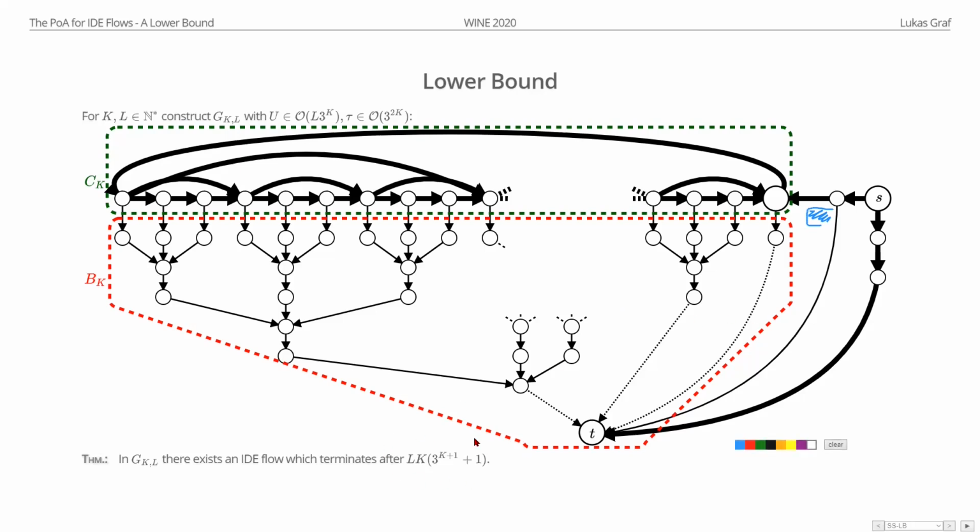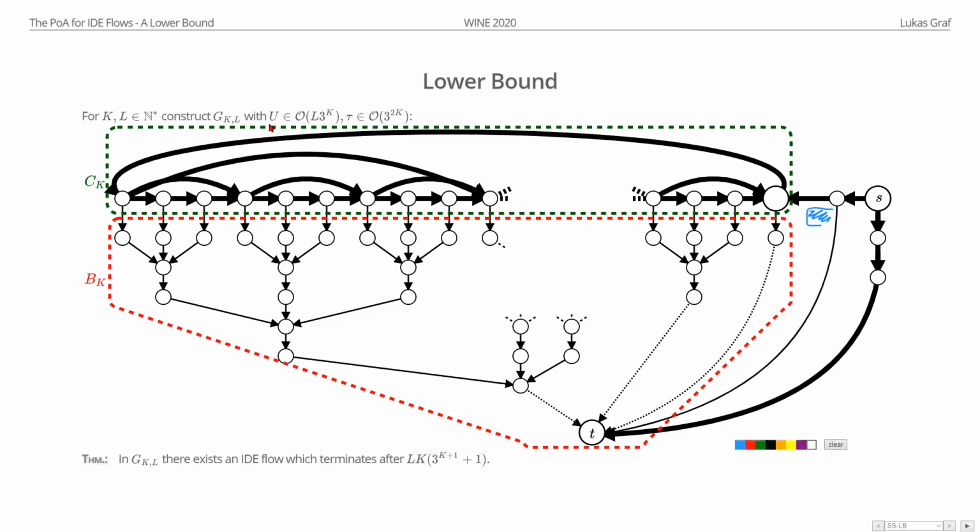So we have basically the same termination time. On the other hand, our optimal flow, well, it sees that actually this path is probably the best one, because we have travel time 3, and so it will send almost all the flow this way. We have capacity infinity, so no Qs there, and some of the flow here, this route, but at the end we have a termination time which is basically 3, a bit less than 3, right? So in this way we get an optimal flow which has constant termination time, and an IDE flow which still has this termination time.